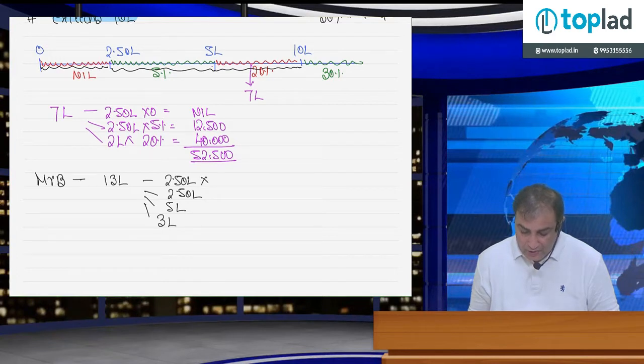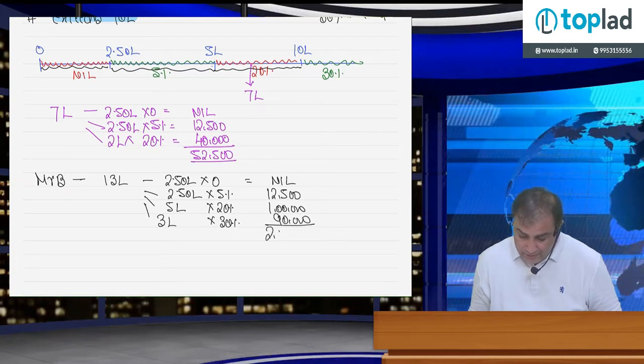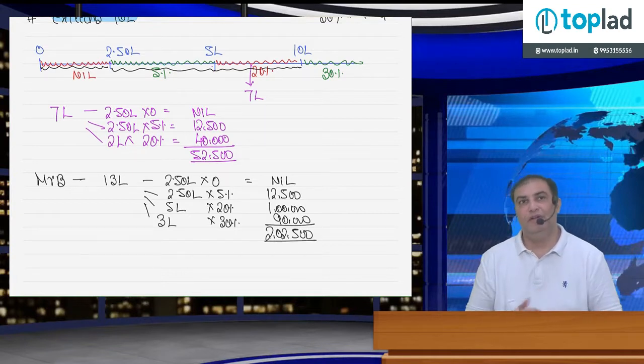So on the first part slab rate is 0, on the second it is 5%, on the third it is 20%, on the balance it is 30%. So tax is 0, 12,500, 1 lakh, 90,000. So total is 2 lakh 2,500. Is it clear? Done? Okay.